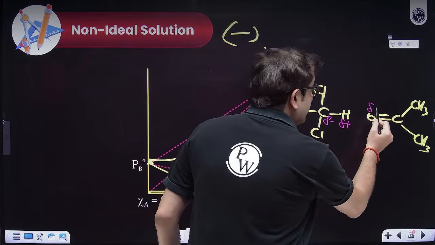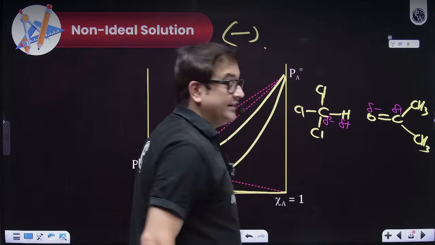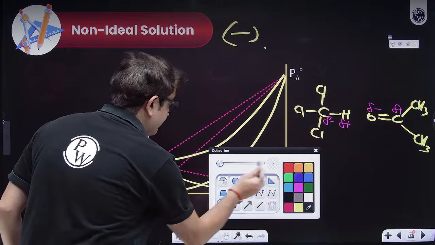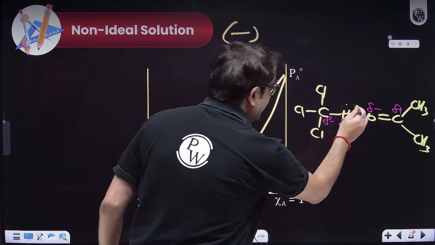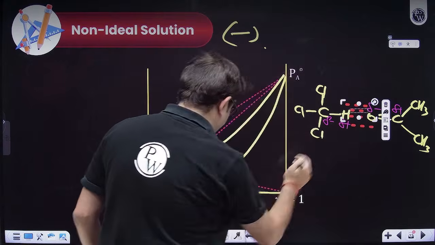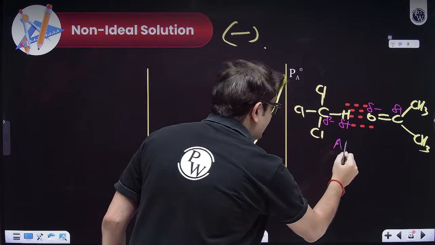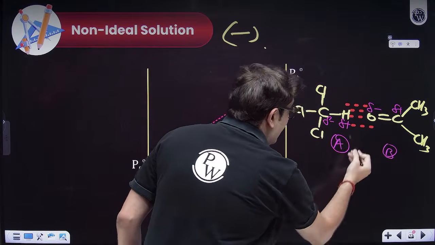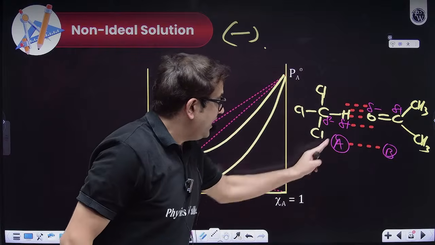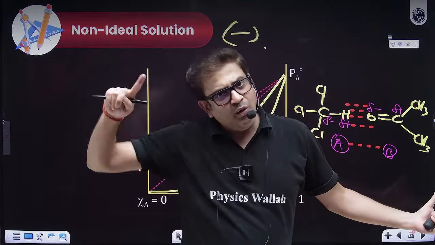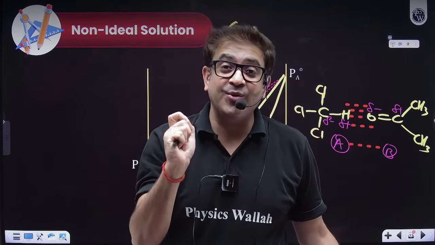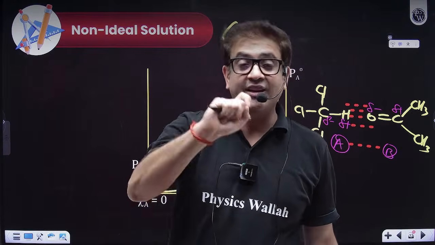And here the carbonyl group is highly polar, so this minus and plus will start attracting each other, and this attraction creates the AB interaction. This is molecule A, this is molecule B, and this AB interaction is stronger than the individual AA interaction and BB interaction. So all those examples are the best known examples of solutions showing negative deviation.